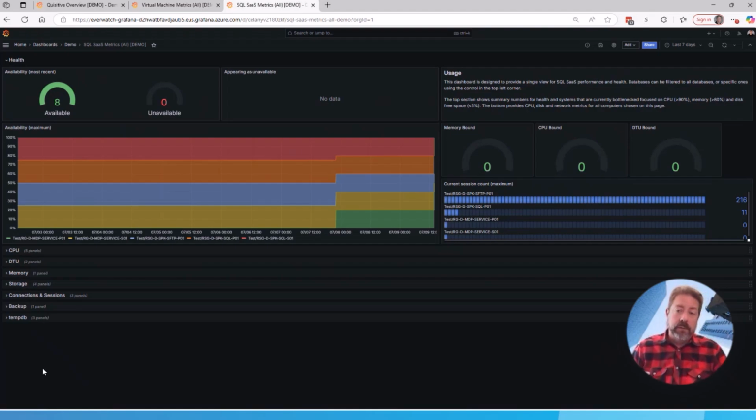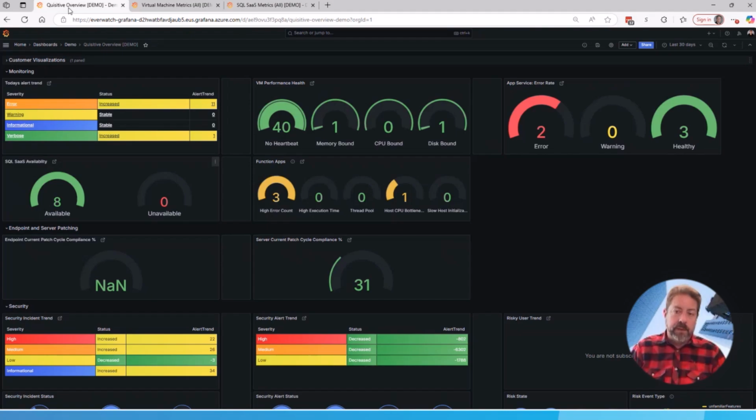So our goal, stepping back on this, was to be able to give you and your organization visualization to be able to see what's going on within your environment. So top level dashboards that are drillable down into details and are also then drillable down into details from an Azure perspective as well. So hopefully that was interesting.